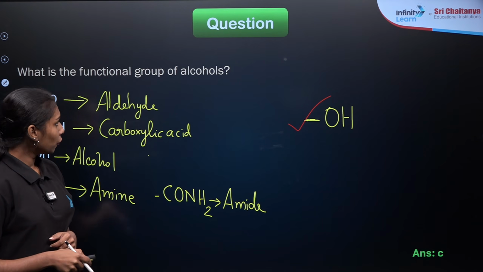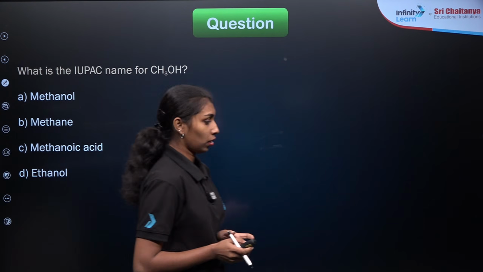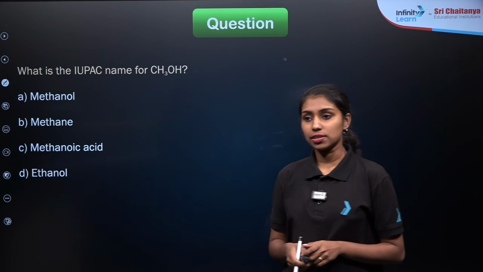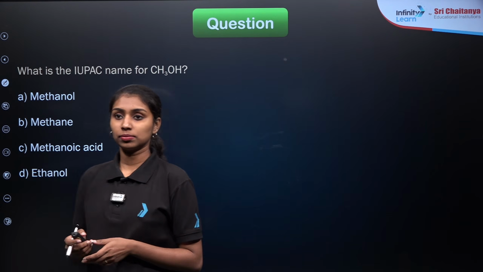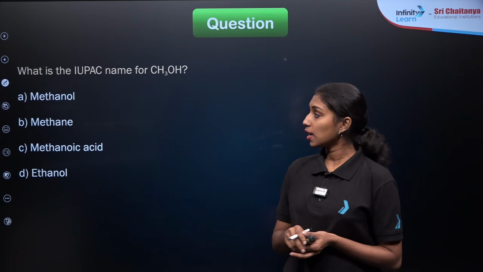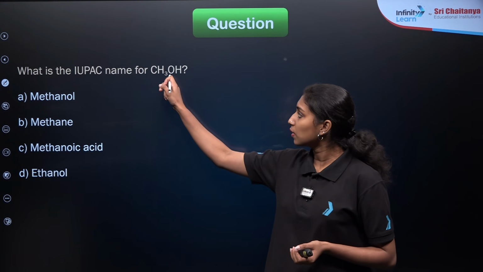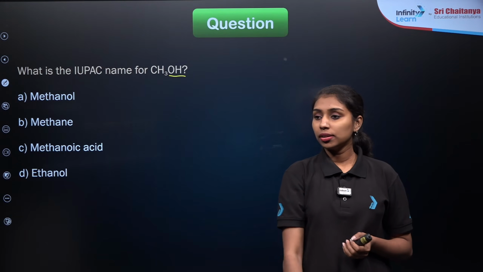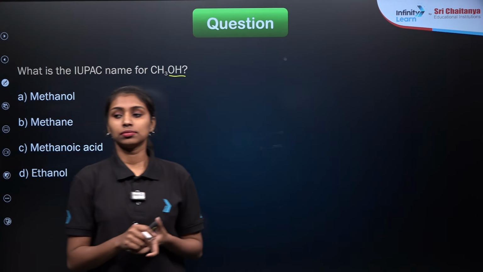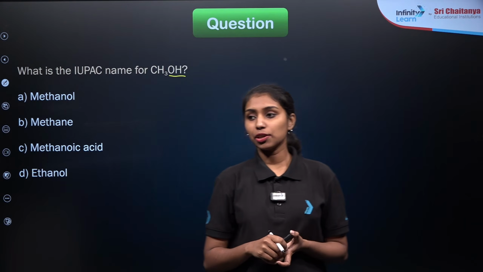Okay, fine. Now we are moving to our next question. What is the IUPAC name for CH3OH? CH3OH. The functional group is given here, OH. What will be the IUPAC name?